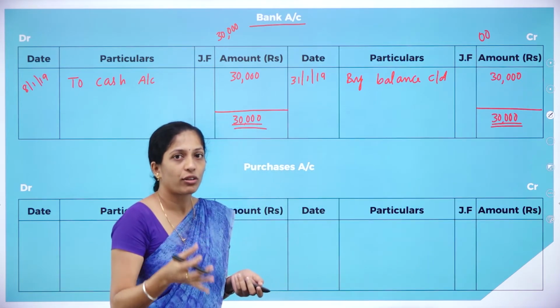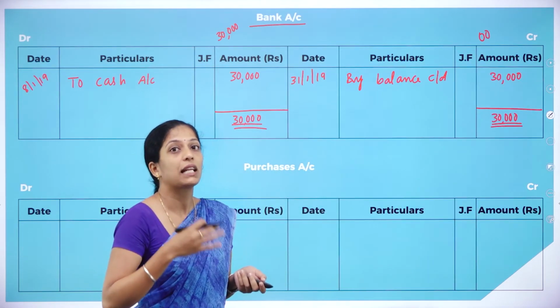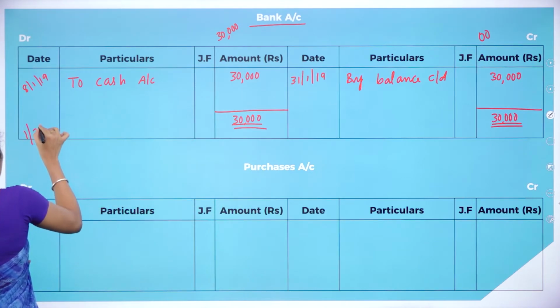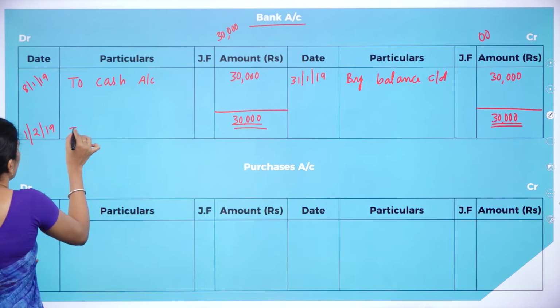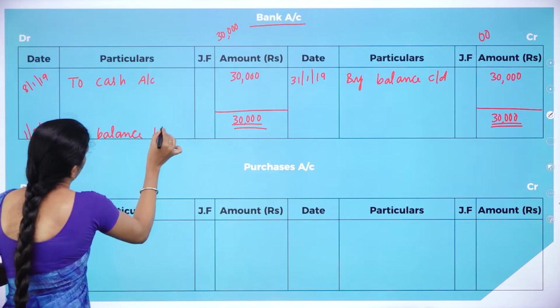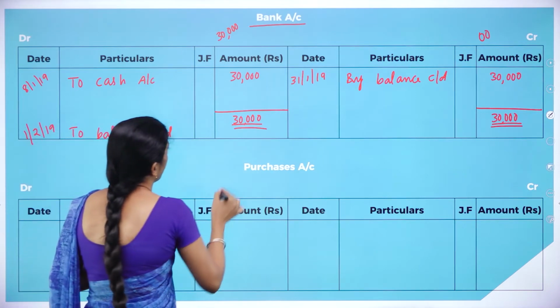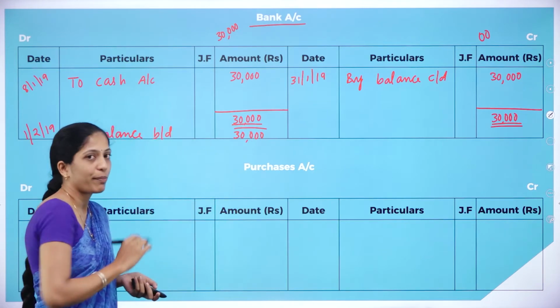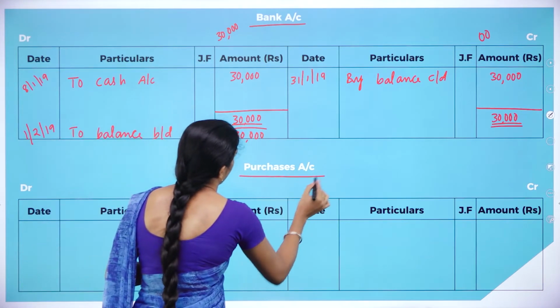Whatever amount you have carried down has to be brought down at the beginning of next month. So the beginning of next month is 1st Feb 2019, to balance brought down. How much? It is 30,000. Now, clear about bank account. Now we shall prepare purchases account.